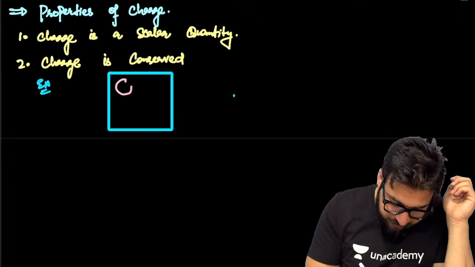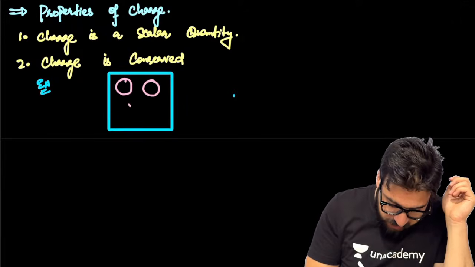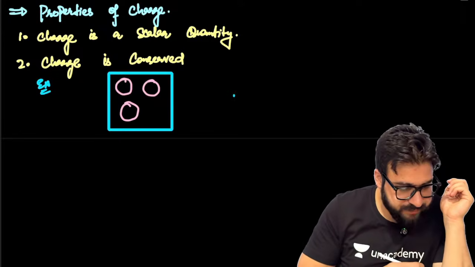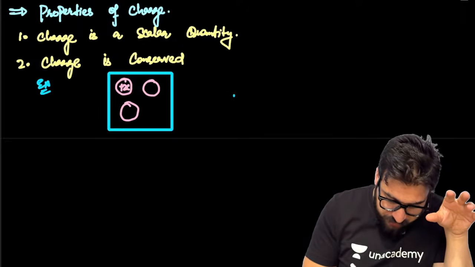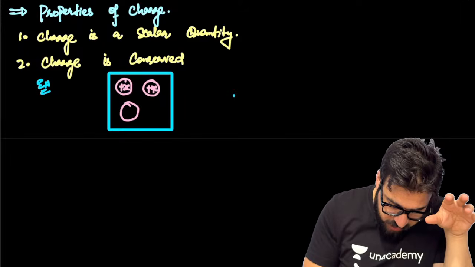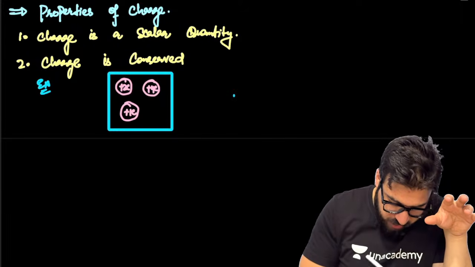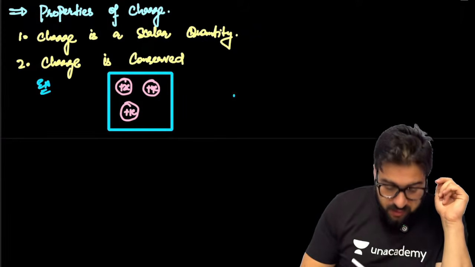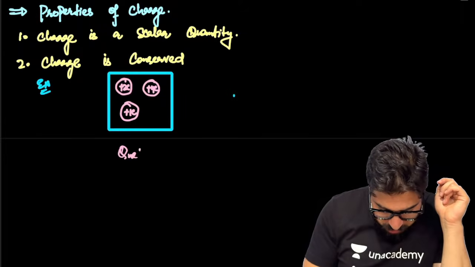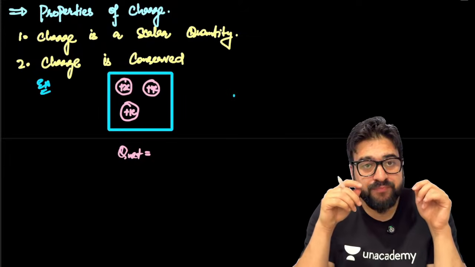In this sphere you have plus 2 coulomb charge. In this sphere you have plus 4 coulomb charge. In this sphere you have plus 1 coulomb charge. Now, if I ask you what is the net charge inside this box, what would you say?